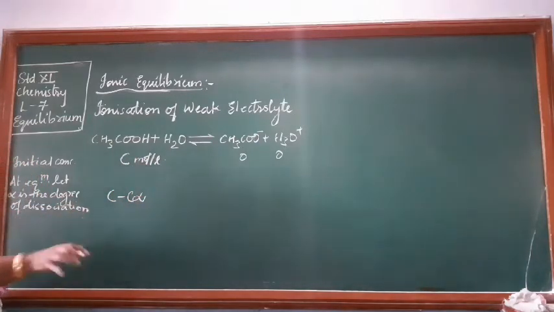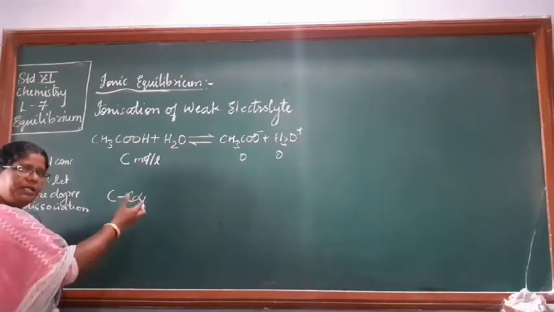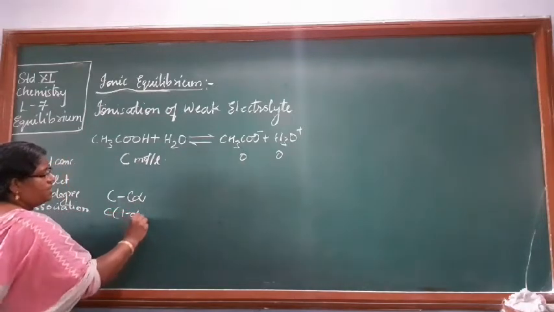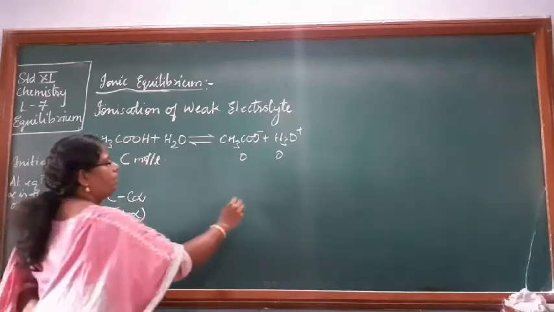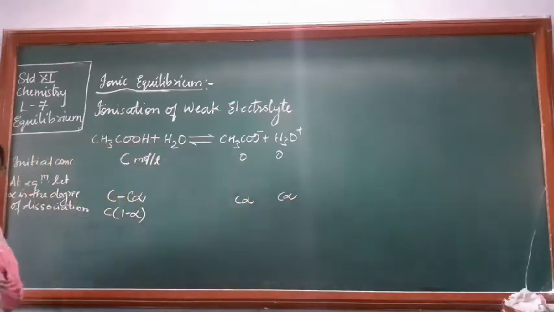Out of C, alpha amount has dissociated. So the remaining is the initial minus the dissociated amount. So this becomes C into 1 minus alpha. And the products will each be C alpha moles per liter.